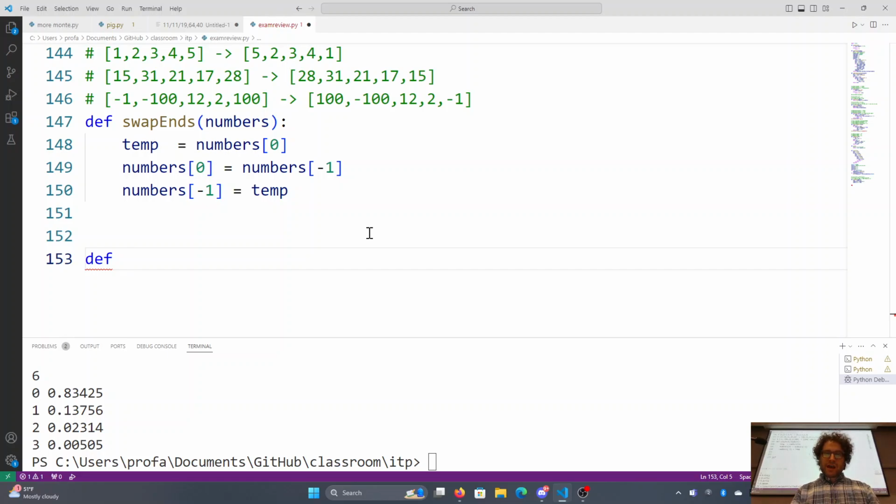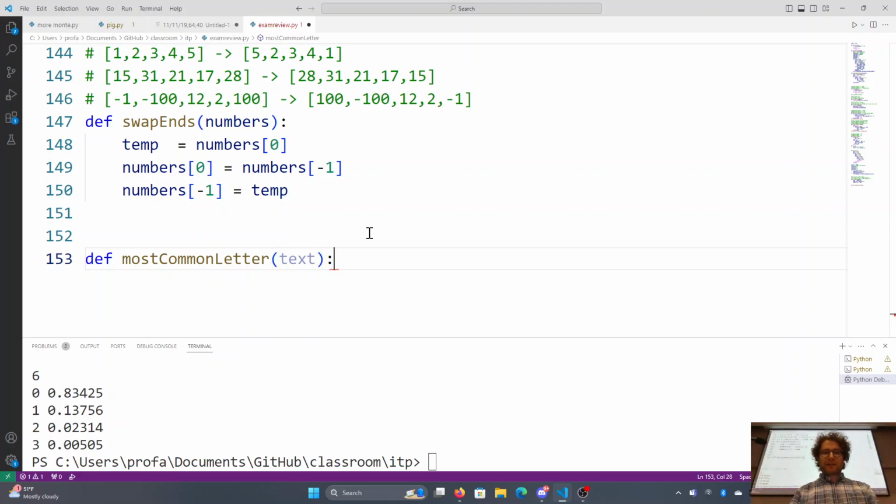So def most common letter in this text. It's a string. It's not necessarily a word, so I'm not going to call it a word. I'm not going to call it a string because the string's the type. So I'm going to just call it text because that generally works there.